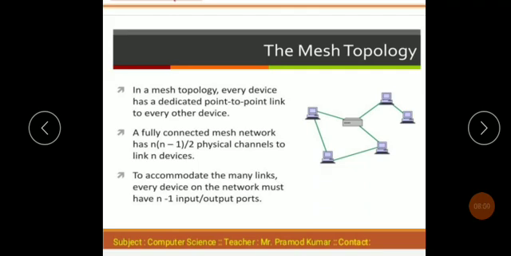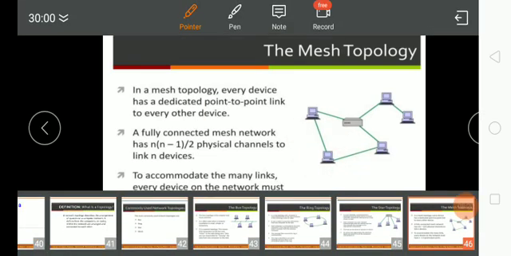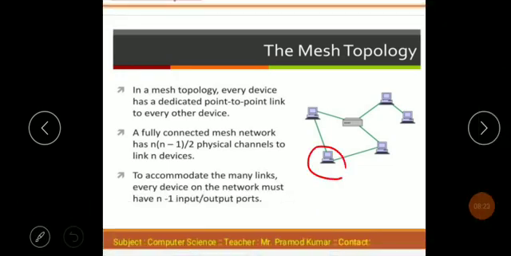This is a good topology system, but it is very costly compared to the bus topology, because a bus topology has a single main wire, and through this single main wire all computers are connected. If there is a fault on the main wire, then no system can perform work. But in the mesh topology, if any system, for example this system, does not perform work, there is no effect on the two systems connected to it, because they are also connected to the server. Then this computer retrieves data from the server and does not depend on a particular computer.